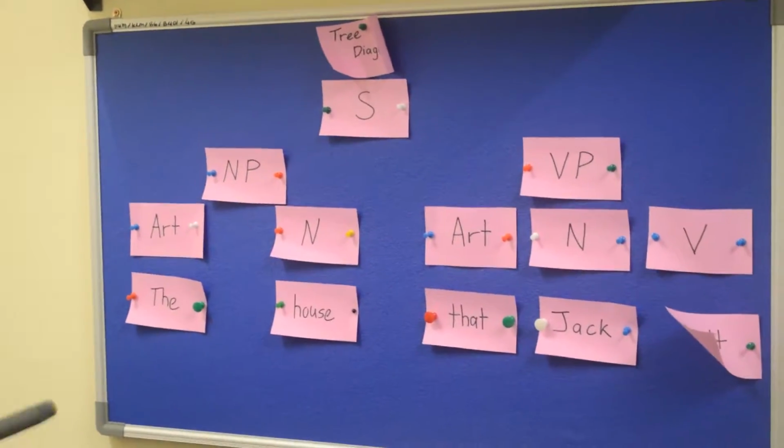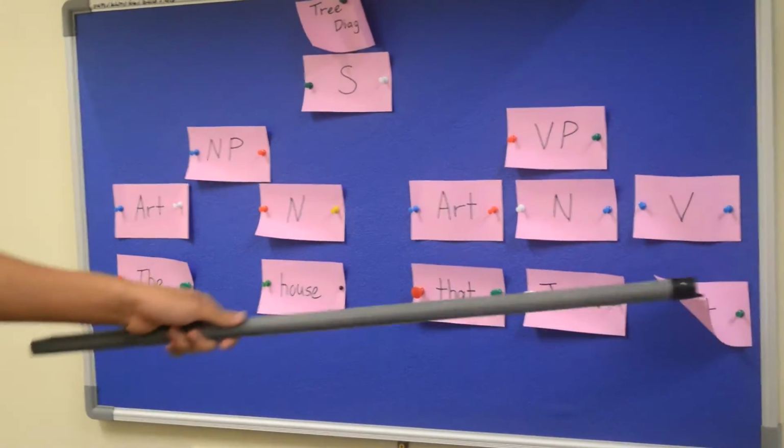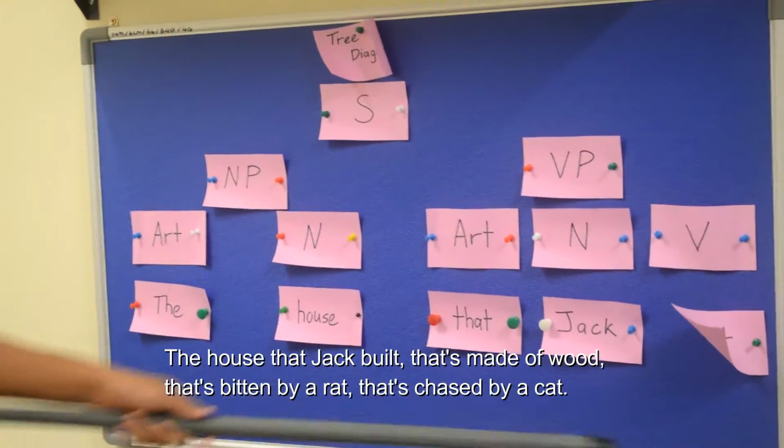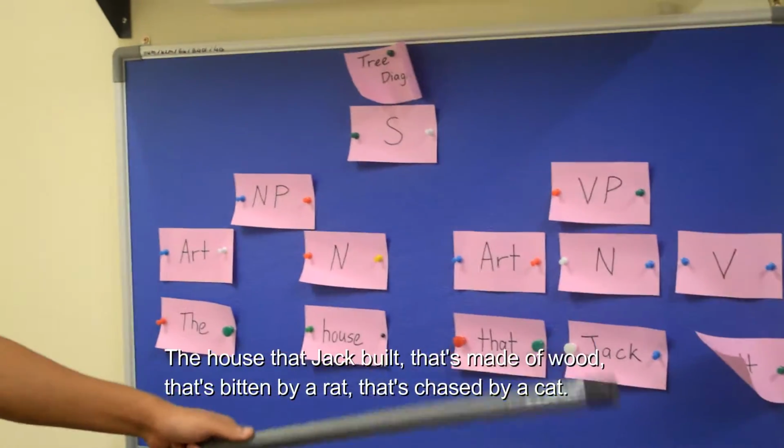Interestingly about phrasal categories, they are recursive. Recursion means it is repetitive. It has infinite potential structures, so there is no limit to how many words are in a structure. For example, "the house that Jack built." We can continue this sentence: "the house that Jack built, that made of wood, that eaten by a rat, that chased by a cat." So you see that in a sentence there is no limit to how many structures we can jam into it.